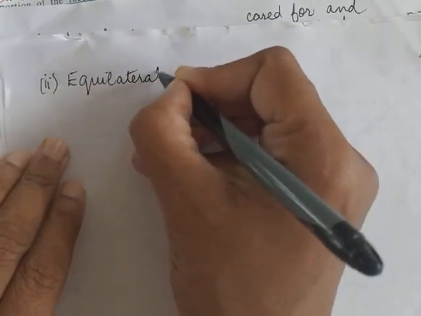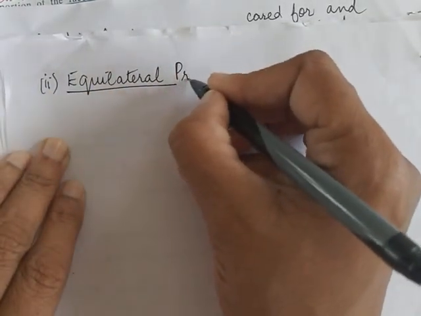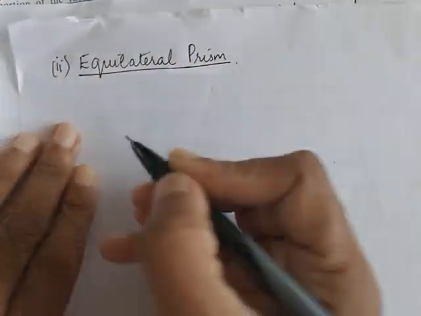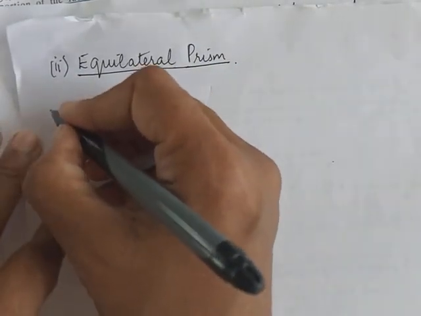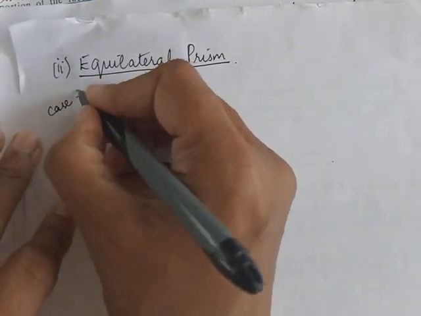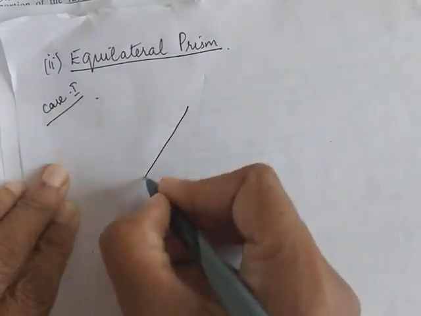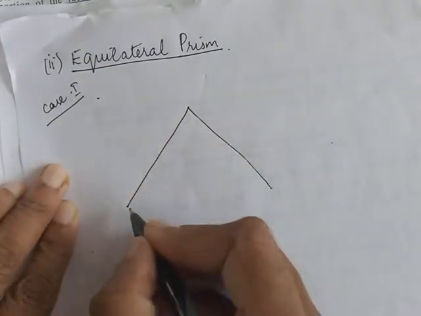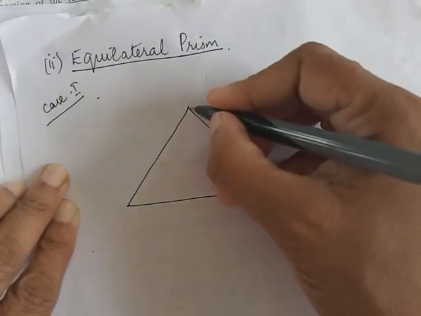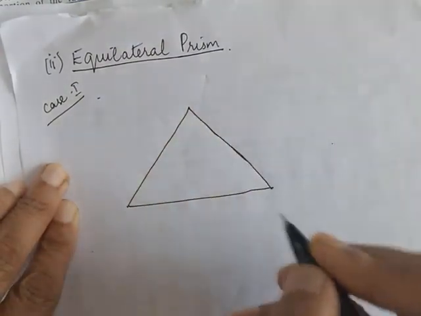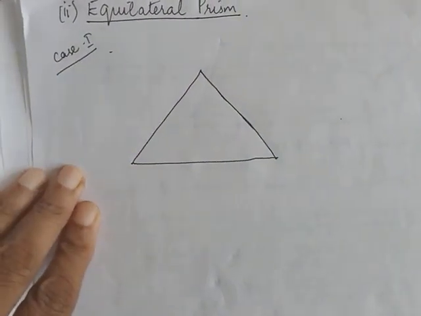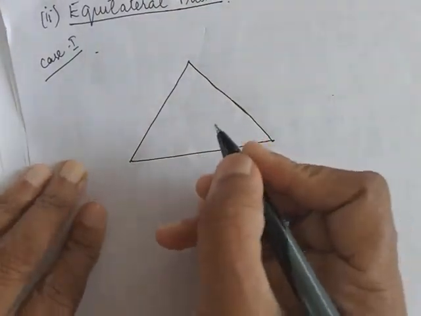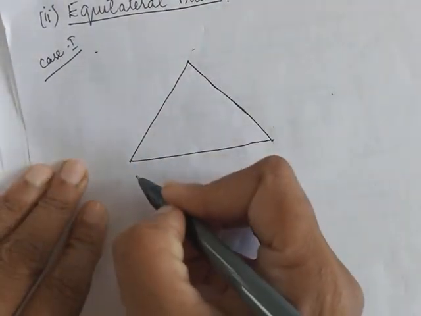So how total internal reflection will take place in an equilateral prism. Okay, in this also there are two cases. First let's see the case 1. So equilateral means all the three sides should be roughly equal. You need not measure it exactly, but please use your common sense and roughly it should be equal.